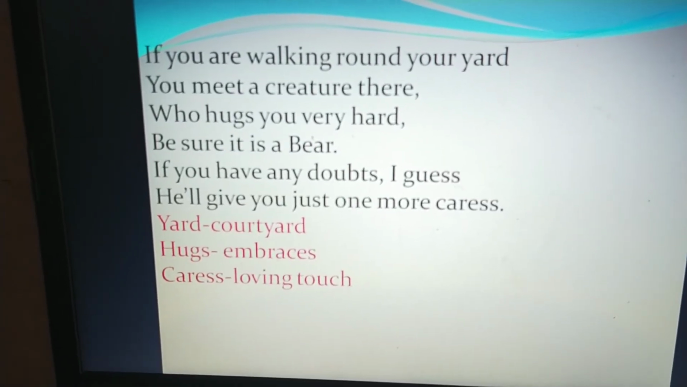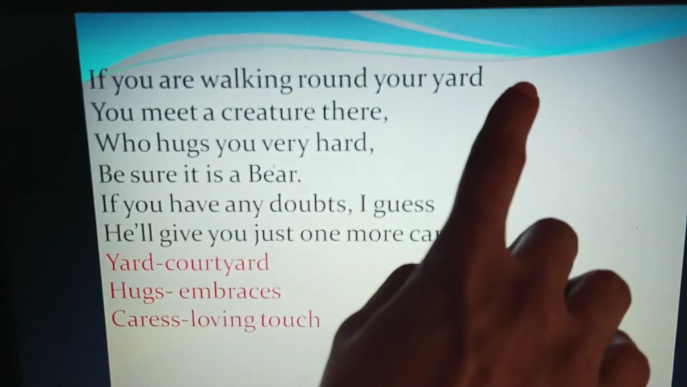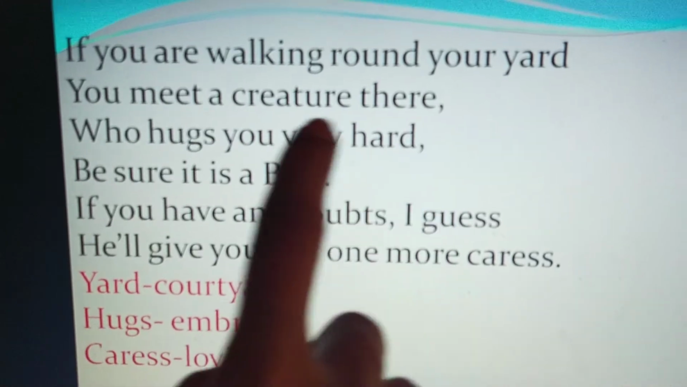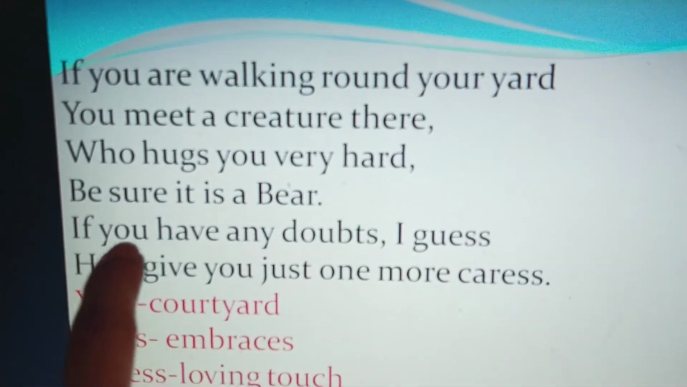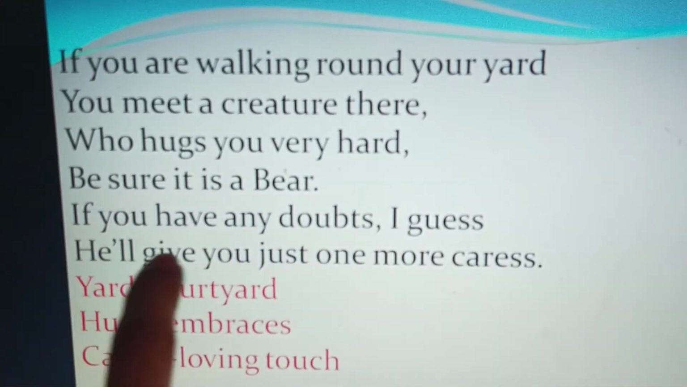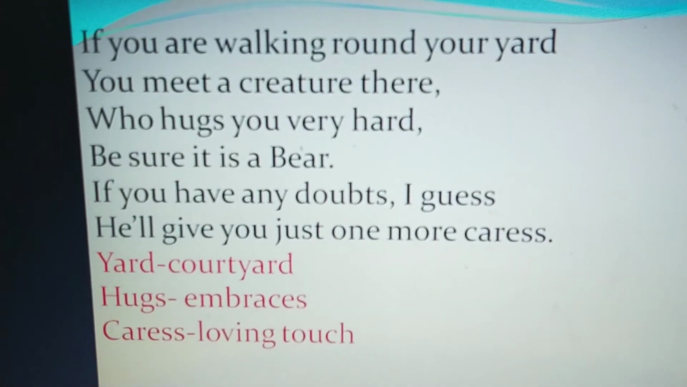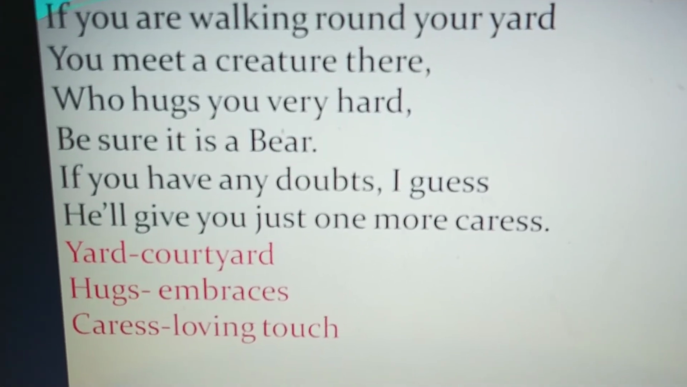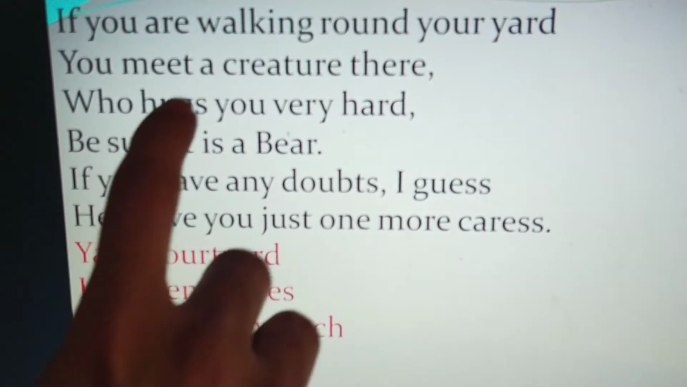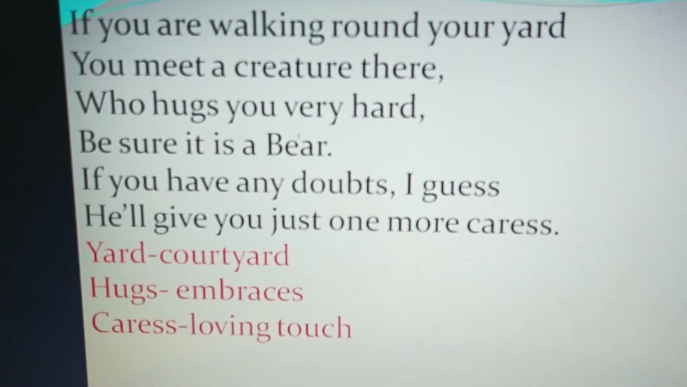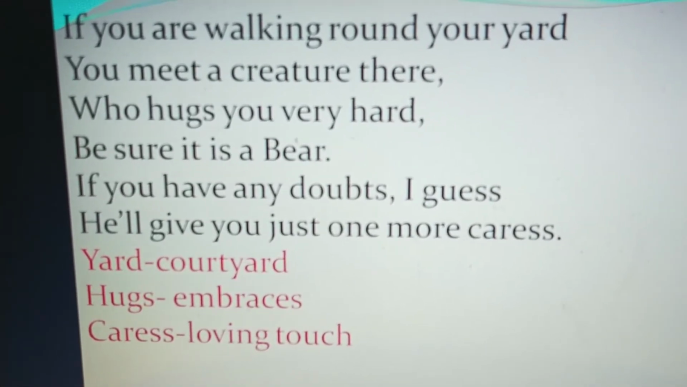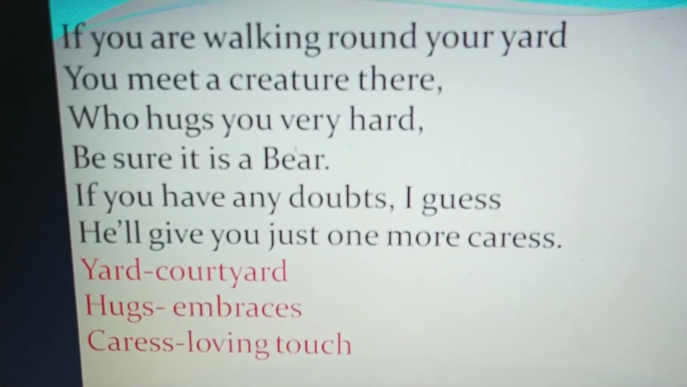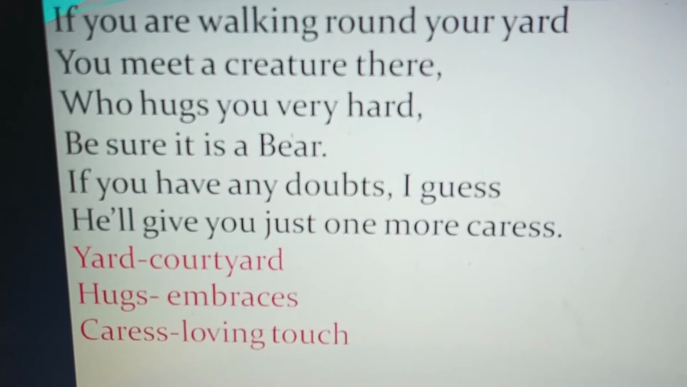Next stanza, students. If you are walking round your yard, you meet a creature there who hugs you very hard, be sure it is a bear. If you have any doubts, I guess he shall give you just one more caress. Now, if by chance you walk in your yard, meaning your courtyard, and you happen to meet a creature there, an animal who hugs you very hard, who embraces you very tightly, be sure it is a bear.